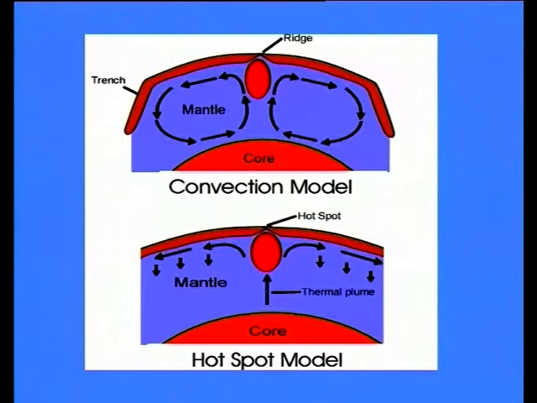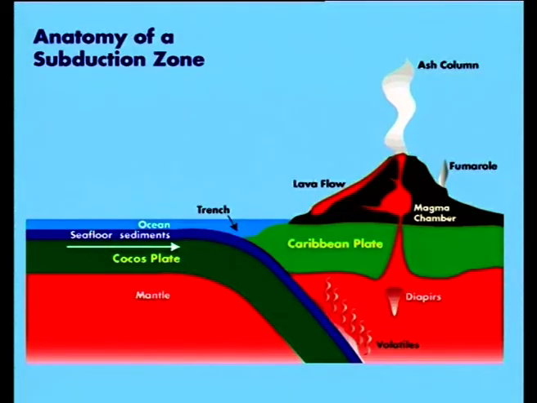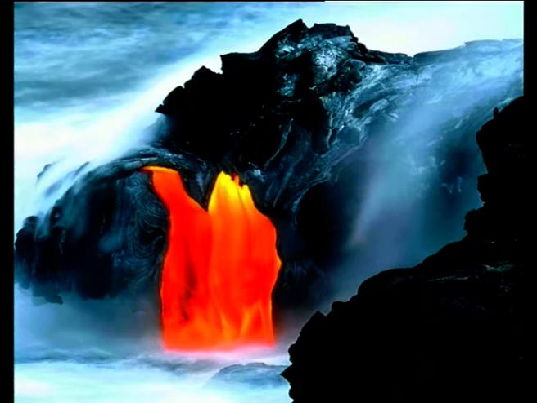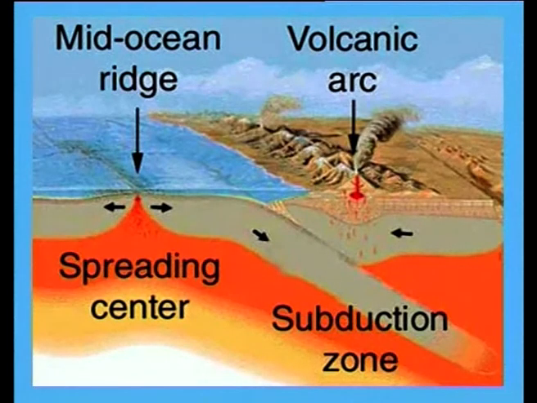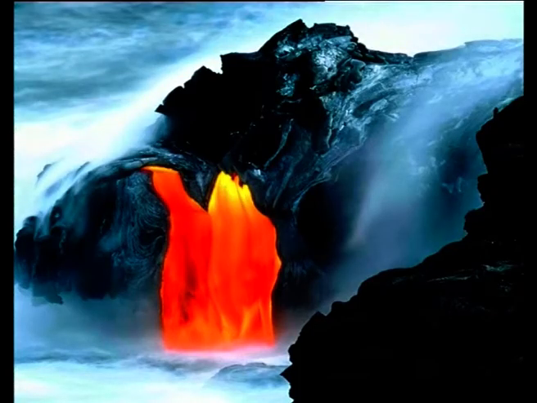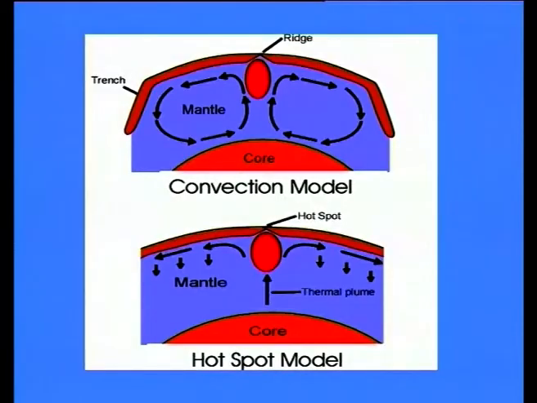The outpouring of hot spot lava has a different composition from the volcanic rocks that form along subduction boundaries. At subduction zones, the lava that pours out is mostly andesitic, intermediate to andesitic, while the volcanic rocks that form at hot spots are generally tholeiitic in composition.